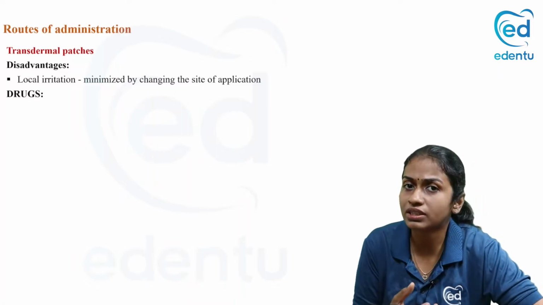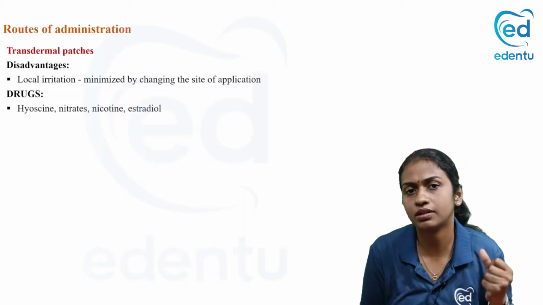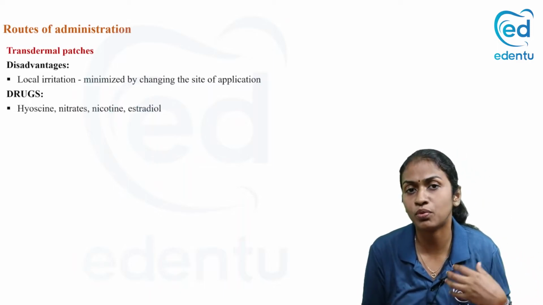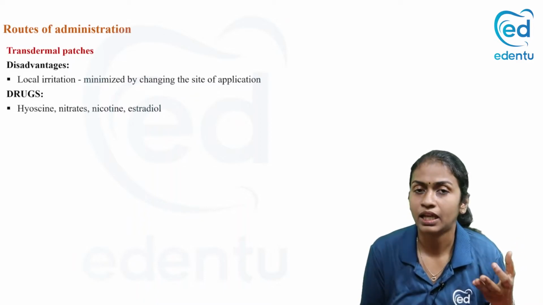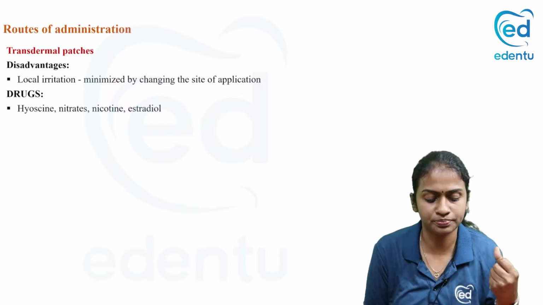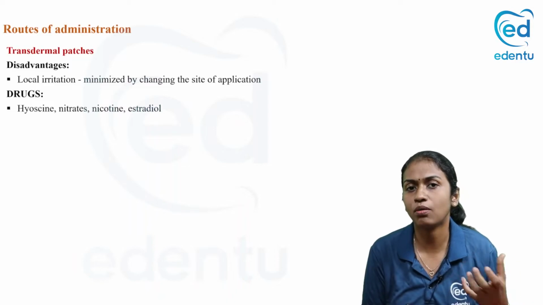Now, what are the common drugs that we give by transdermal patch? You have hyoscine, an anticholinergic drug that we use for motion sickness. Then we have nitrates, which we give for angina, nicotine for nicotine substitution during smoking cessation, and estradiol, which is a form of estrogen.